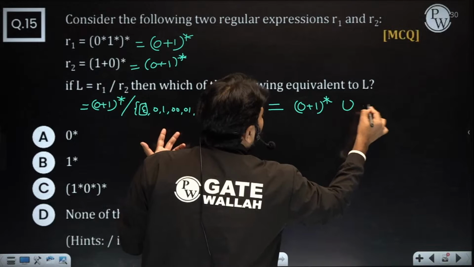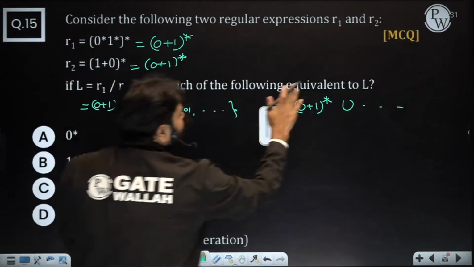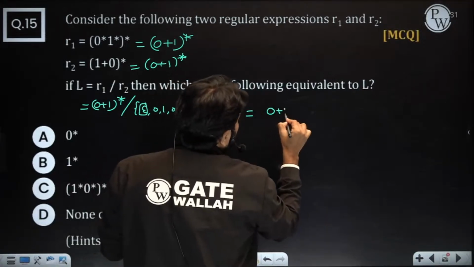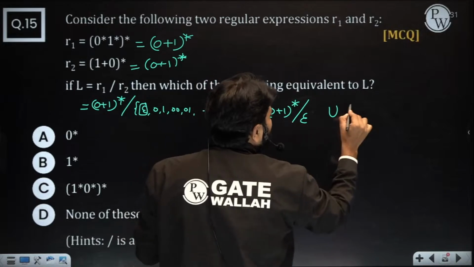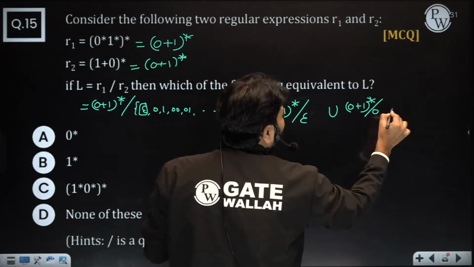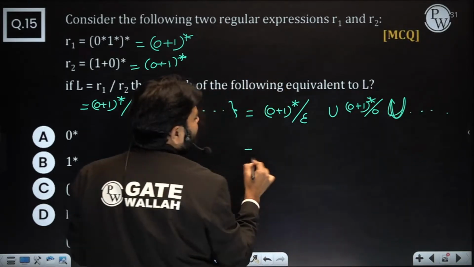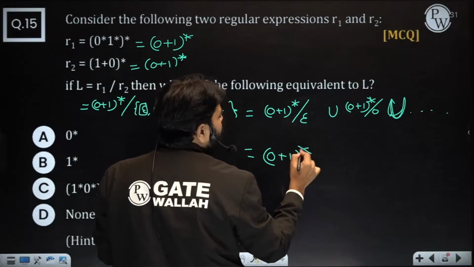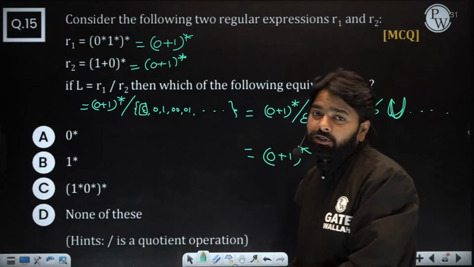And union you do anything, right? Remaining you don't need to work on. So just do one thing: (0+1)* union epsilon, and union (0+1)*, and 0, everything, that union everything, the result is going to be (0+1)*. So this conclusion is enough. Or don't assume it is the same, that is the wrong option.